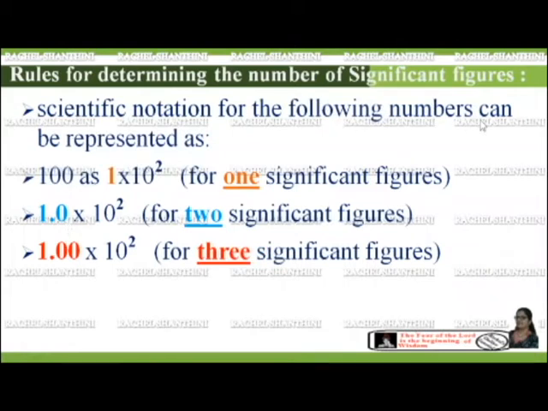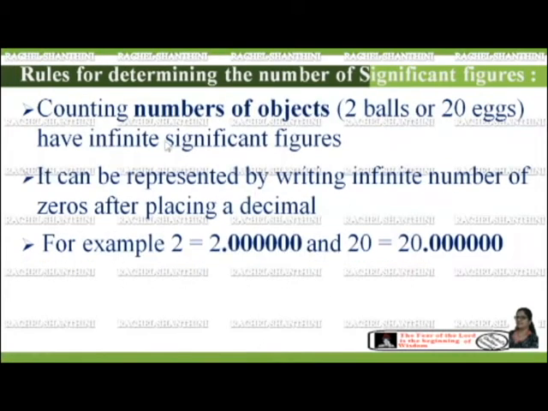Scientific notations for the following numbers can be represented as follows. We can write 100 as 1 into 10 to the power of 2. There is no decimal point over here, so it has only one significant figure. 1.0 into 10 to the power of 2: since we have a 0 after the decimal point, this number has two significant figures. 1.00 into 10 to the power of 2: there are two zeros after the decimal point, so this number has three significant figures.